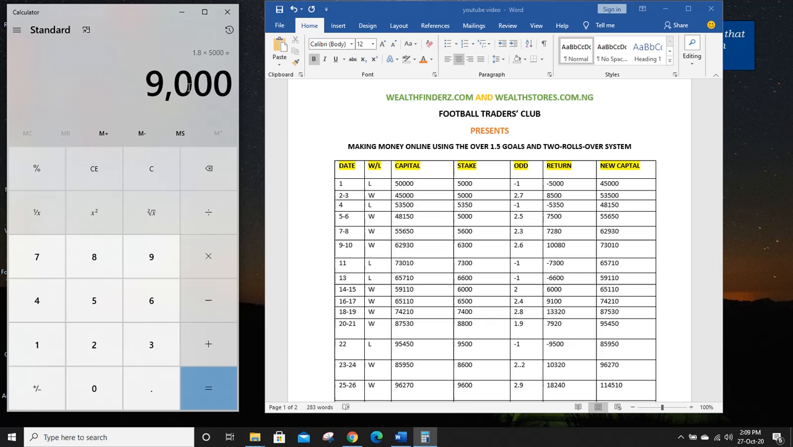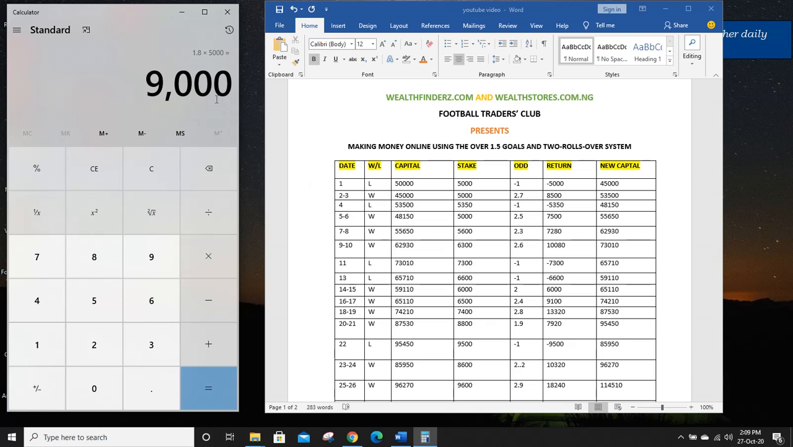This 9,000 naira that I won is what I will use to play the next game tomorrow. That means on the third day, and that is what we call two rollover. Whatever game you won in a particular day, use the total amount of money to play the next game. Hope you are getting my point. So I won 9,000 naira on the second day.